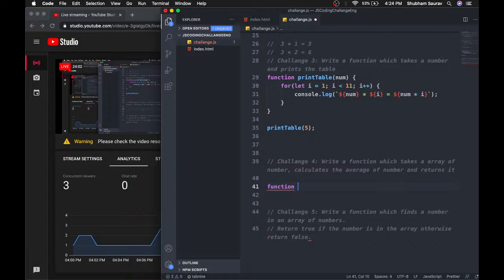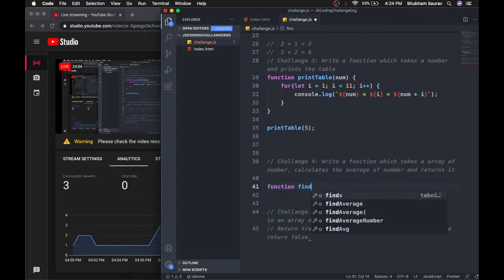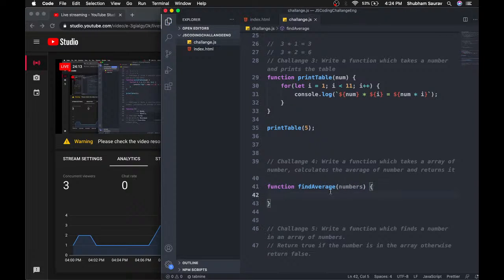So I'll name this function findAverage, and it is going to take an array of numbers. So I'm going to call the parameter numbers. The first part is done: write a function which will take an array of numbers. We are done with that. Now we have to calculate the average of all the elements, and then return it.